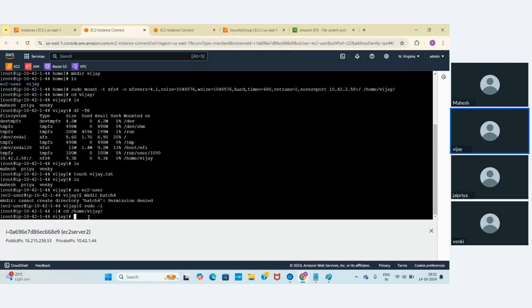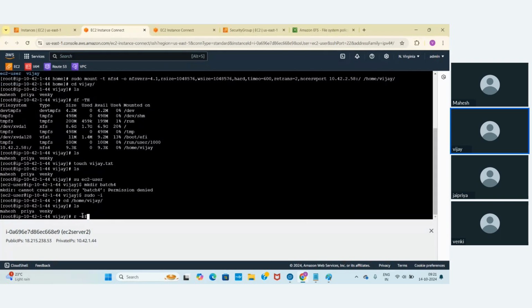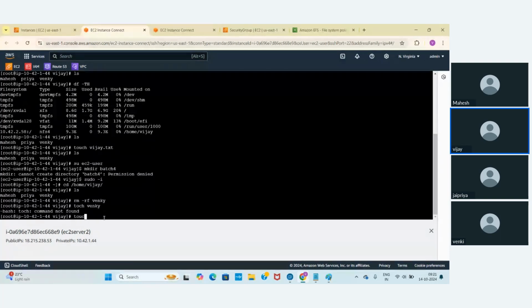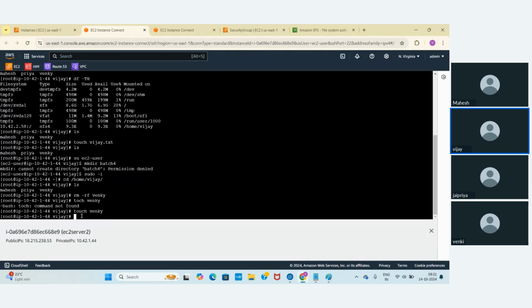And even for root, if I want to prevent root from writing and deleting data. Right now I can write and delete data. If I run rm -rf Venki, I'm deleting the data. If I want to create data, touch Venki, I'm creating it. So the root user can delete and write data into the EFS file system. But I don't want that.